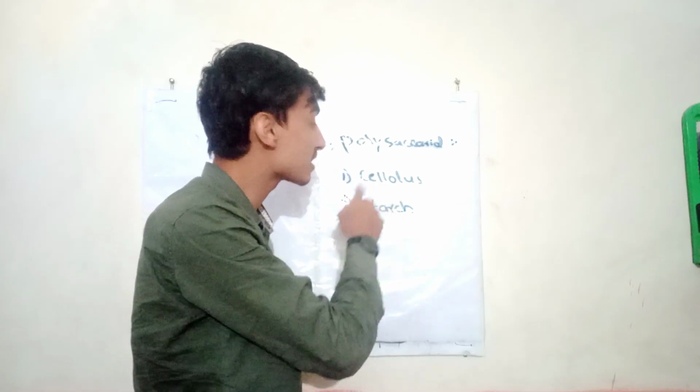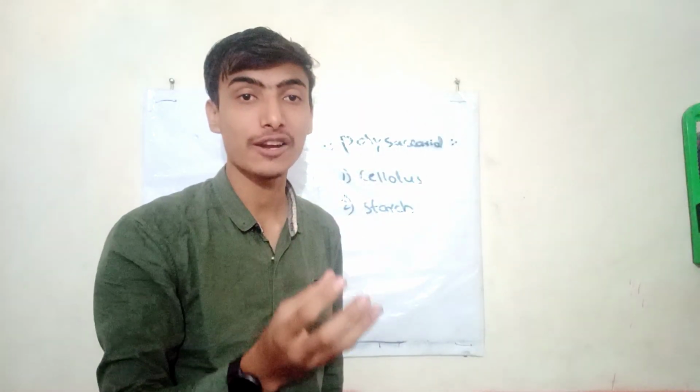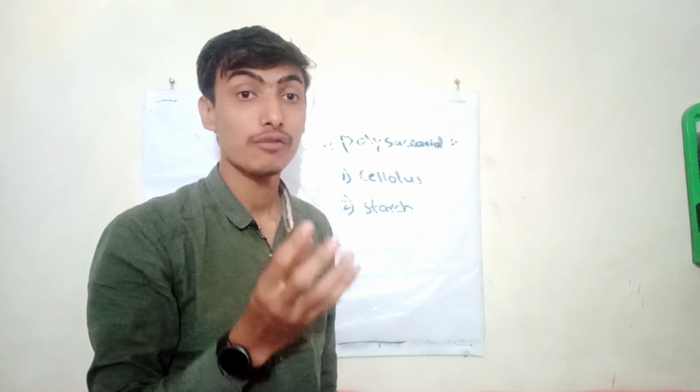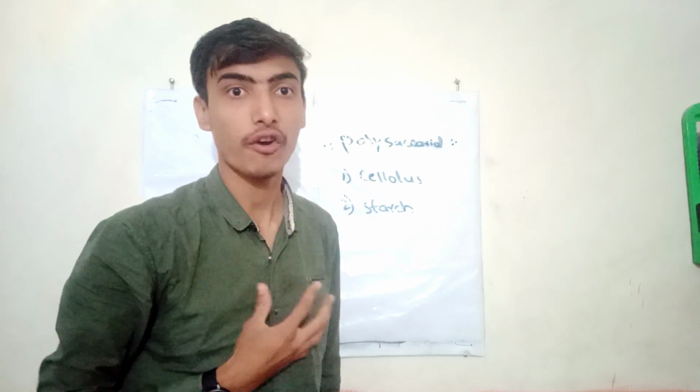Starch we basically find in potatoes, and starch is also important for our life.